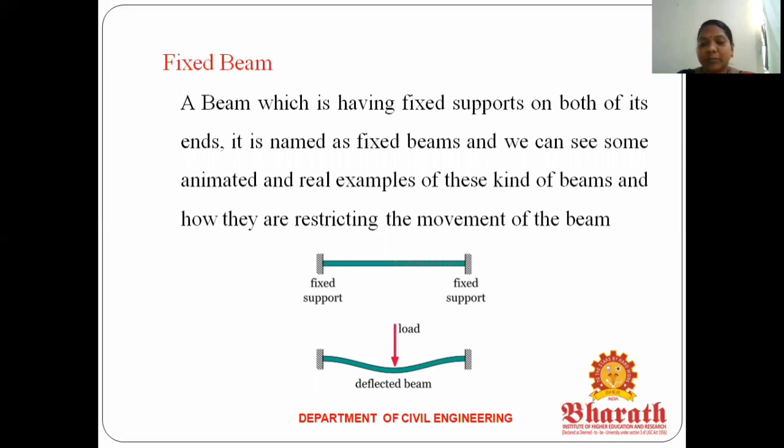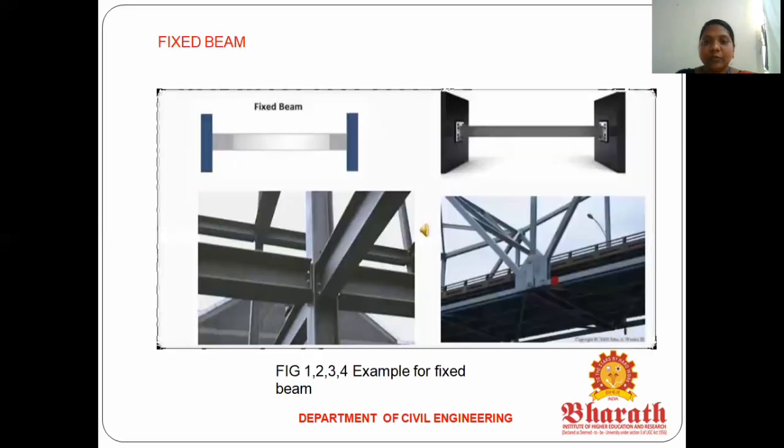It's a beam, and both ends are fixed supports. If both ends are fixed supports, it is called a fixed beam. The second diagram is a deflection diagram for this fixed beam. The next one is a real life example for this fixed support. In this connection, all the connections are fixed supports only.